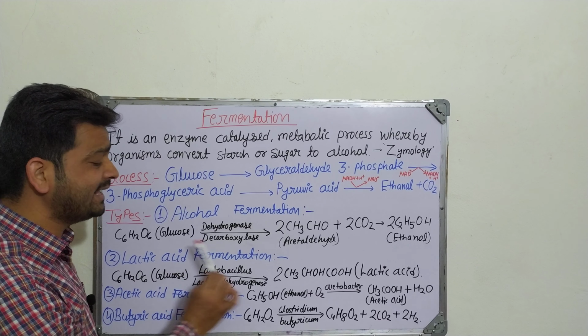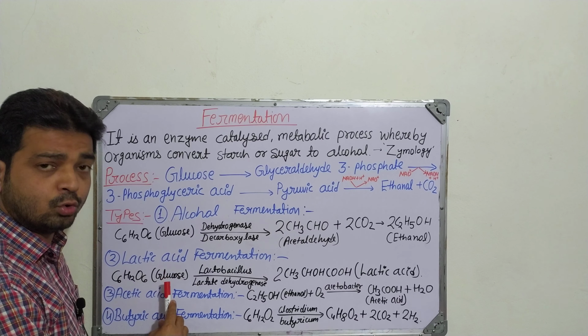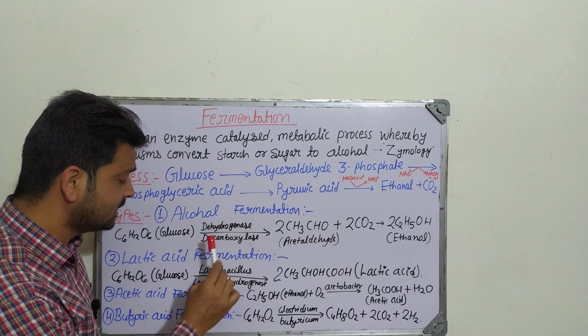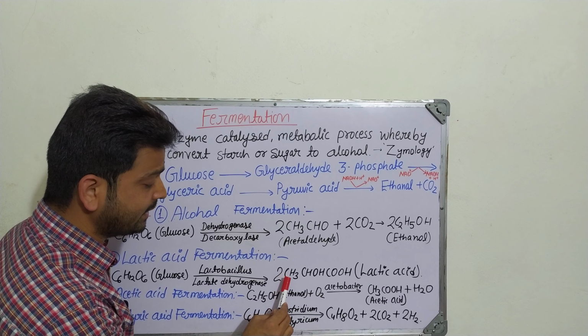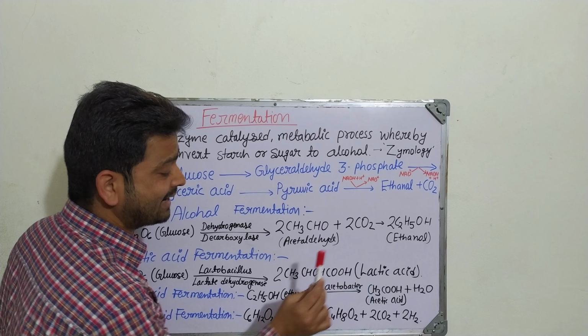The second type is lactic acid fermentation. In this, again we subject glucose, C6H12O6, in the presence of Lactobacillus lactate dehydrogenase. That enzyme will convert it into 2CH3CHOHCOOH, that is nothing but lactic acid.